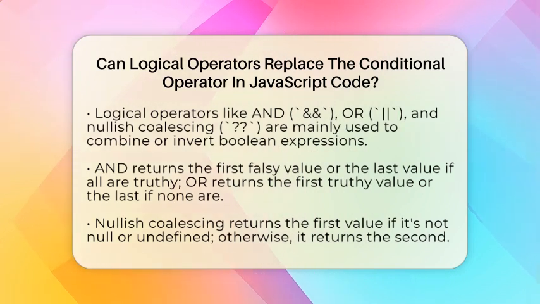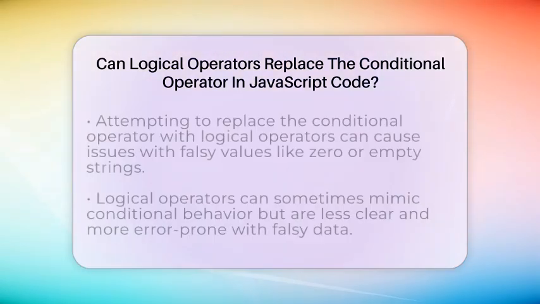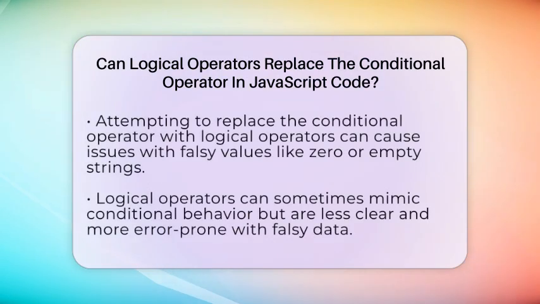For example, instead of writing: let status = isMember ? member : guest, you could try: let status = isMember && member || guest. This works because if isMember is true, AND returns member, and OR returns guest if isMember is false. But this approach can cause issues if the values involved are falsy. For example, if the value is 0 or an empty string, the logic might break down or give unexpected results.